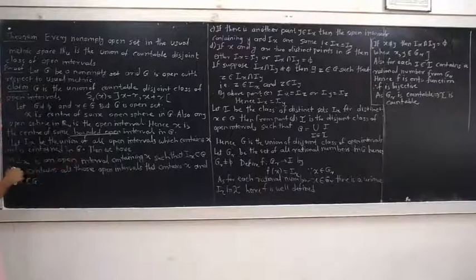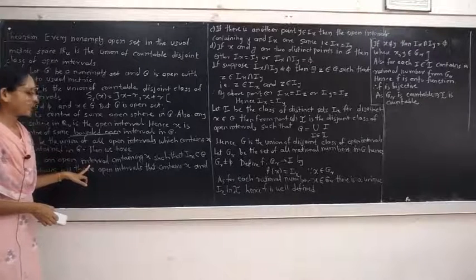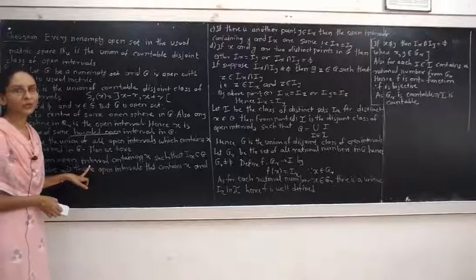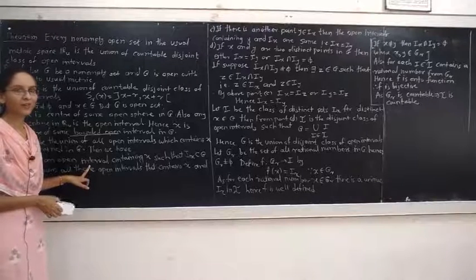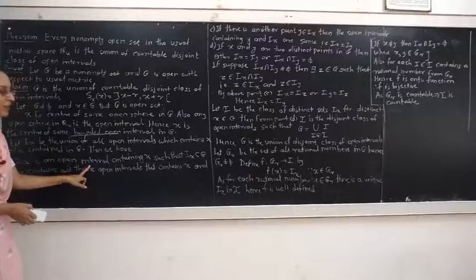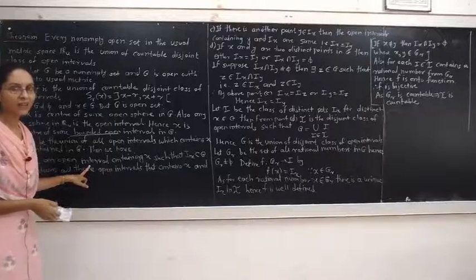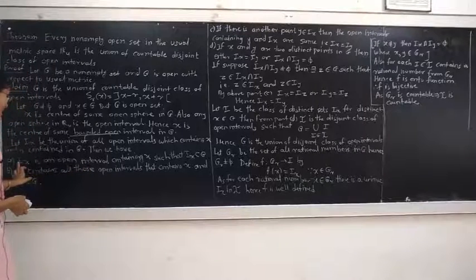Then we have four properties for I_x. The union of open sets is an open set, and a finite intersection of open sets is an open set. Here we are taking the union of open sets that contain the point x, and that union is represented by I_x.